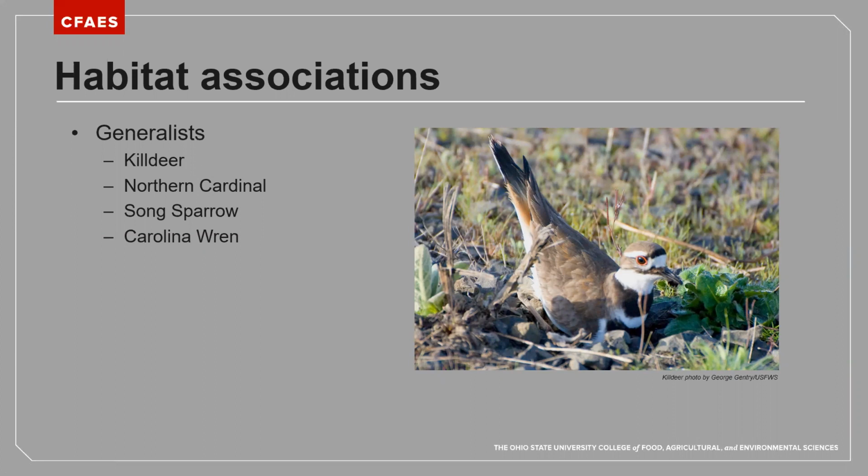These are species that we find pretty much throughout the state and in a variety of different habitats. We find them around our homes and in developed areas, as well as forest and field edges. And so, although they may need some structural or tree species requirements, generally we find them in a lot of different environments.